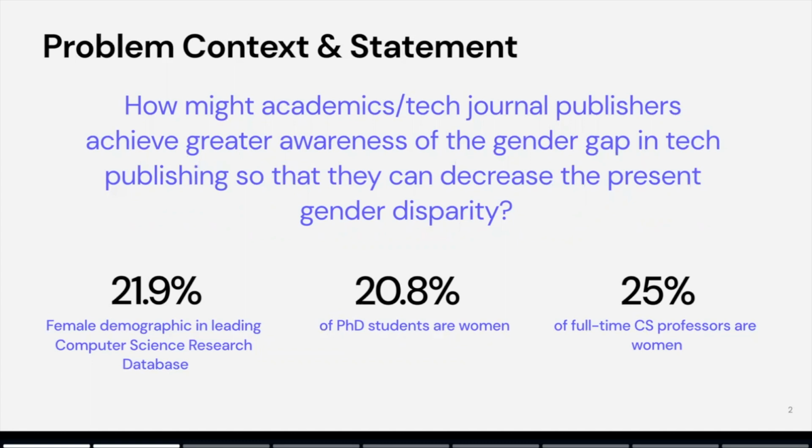So that leads us to our problem statement, which is: how might academics and tech journal publishers achieve greater awareness of the gender gap in tech publishing so that they can decrease the present gender disparity?